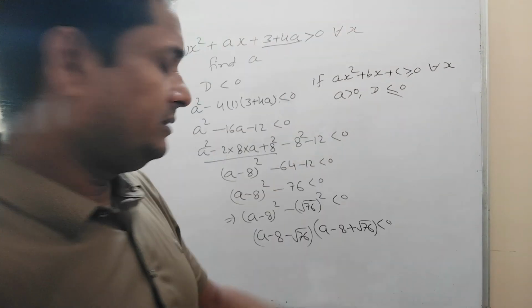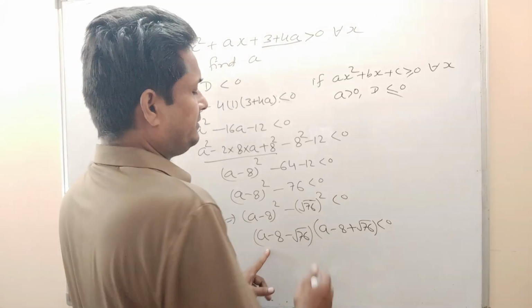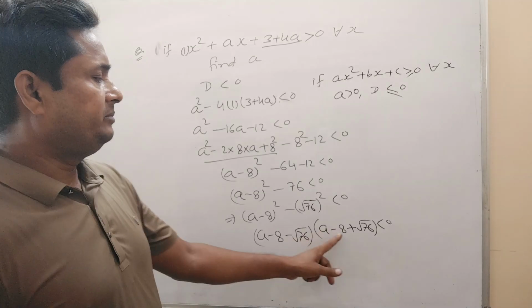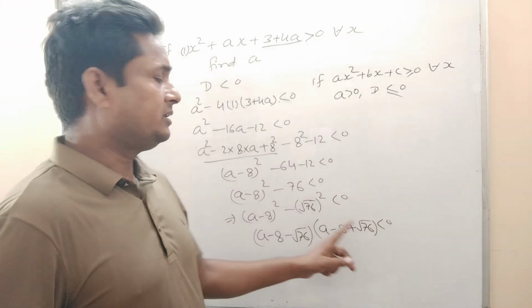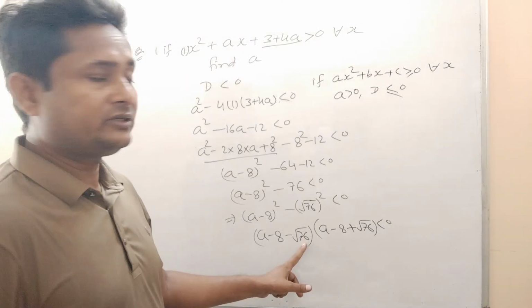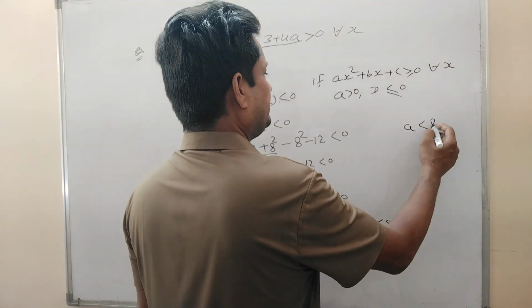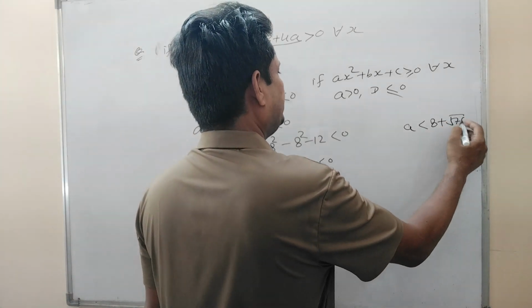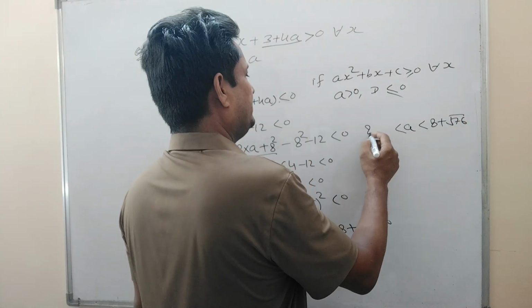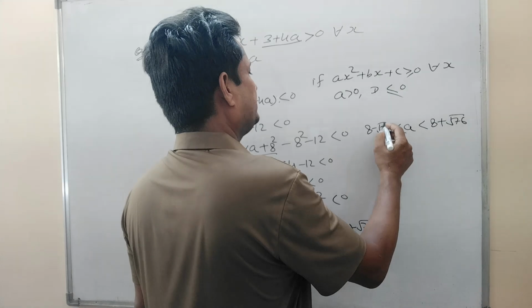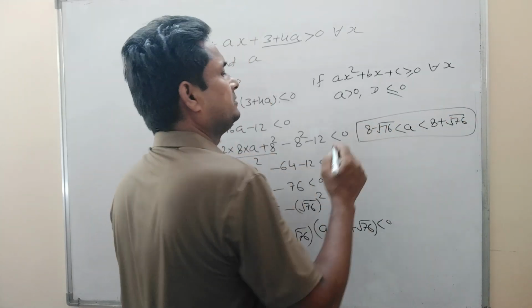So what will be the answer? Alpha will be 8 minus root 76 and beta will be 8 plus root 76, and it is less than 0. So your answer will be between 8 minus root 76 and 8 plus root 76. So this is the answer.